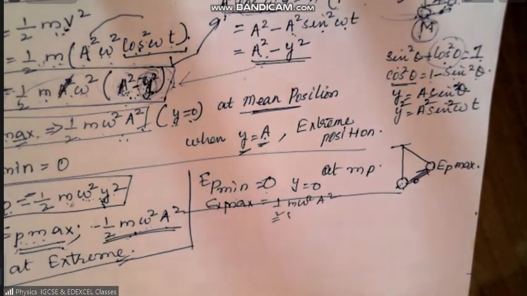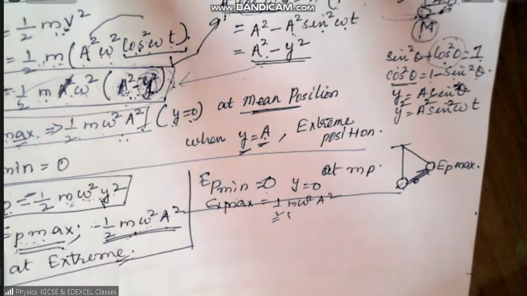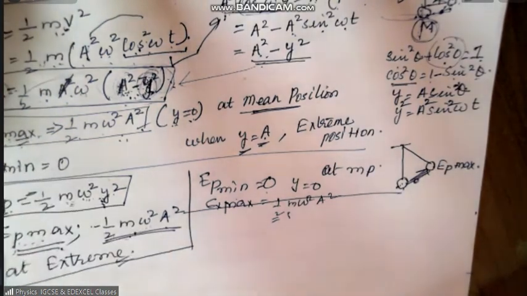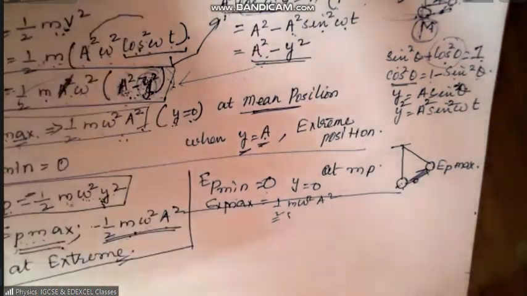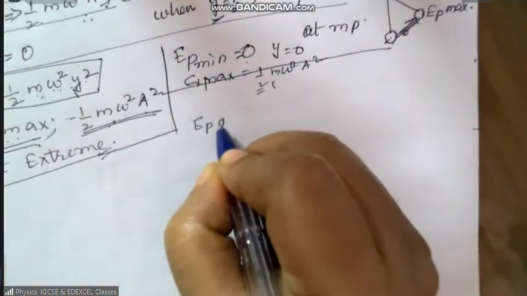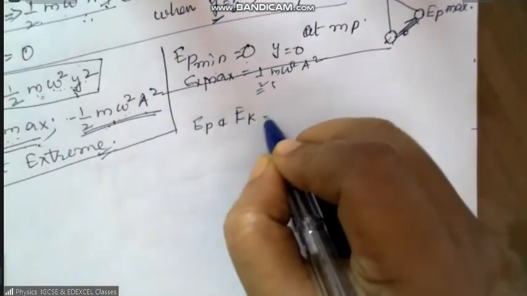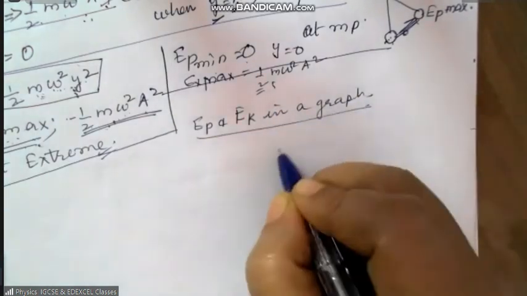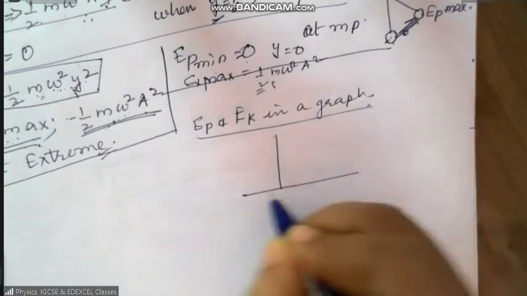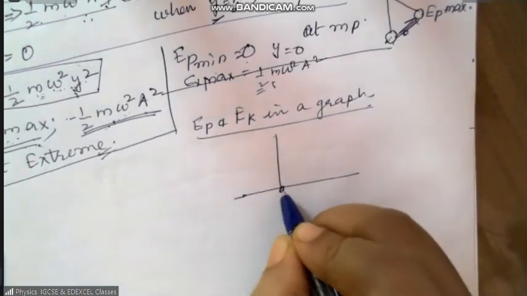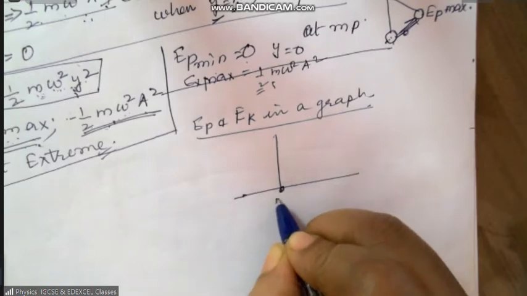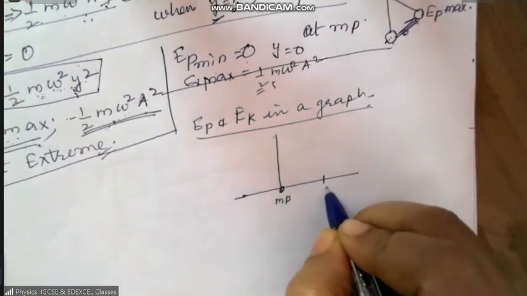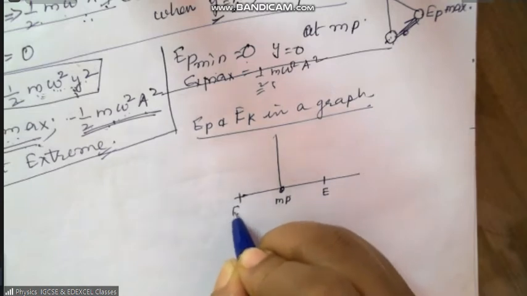Okay, so now how to put it on a graph? How can you show the variation in the kinetic and potential energy in a graph? Assume that, okay, EK and EP in a graph. Assume that this is the mean position. Displacement always starts from the mean position. And this is the extreme position. This also is the another extreme position.